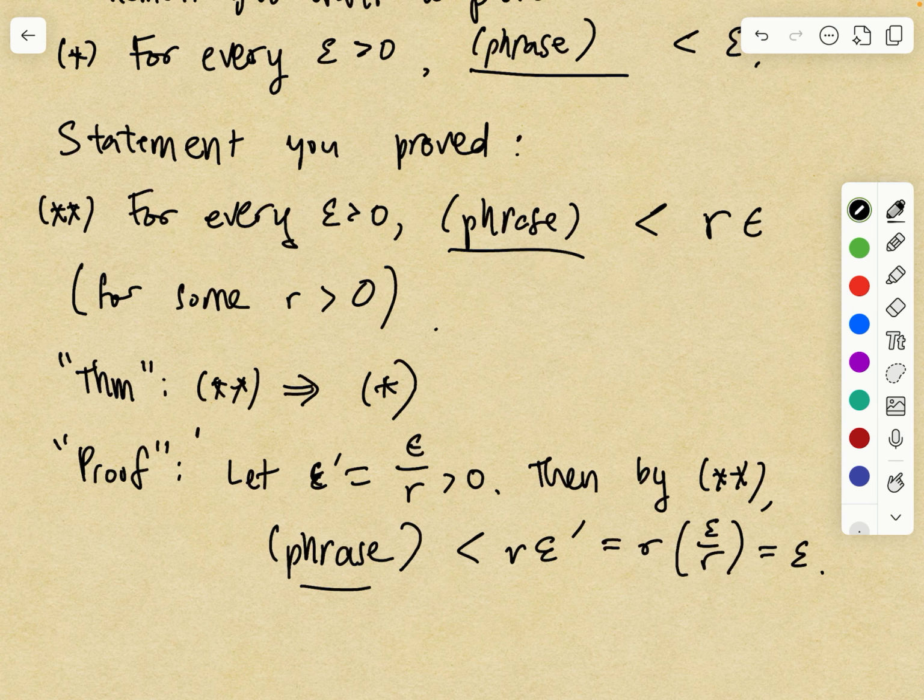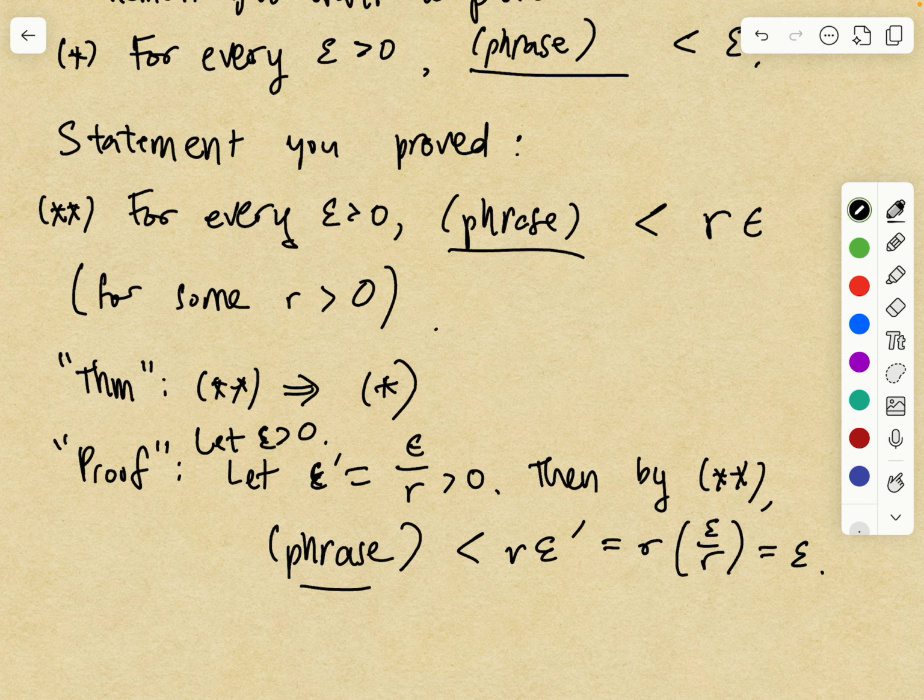Right, so maybe I should have said: let epsilon be greater than 0, and then let epsilon prime be epsilon over r. Then, by what you had proven, this phrase is less than r epsilon prime, and since epsilon prime is epsilon over r, r times epsilon prime is just epsilon, and you end up getting that this phrase is less than epsilon.